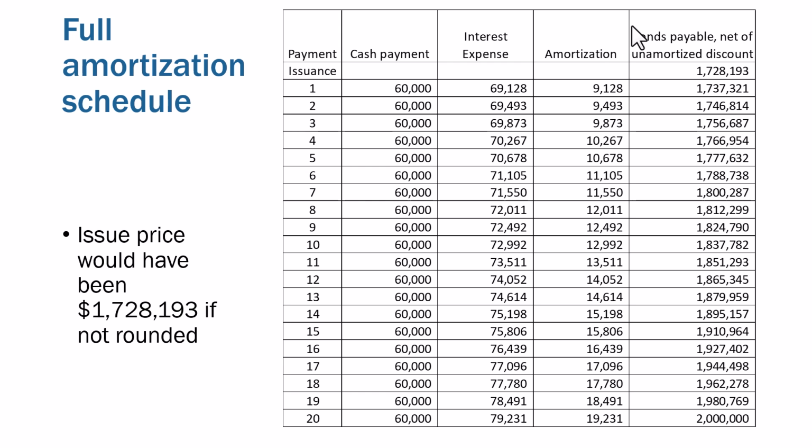Just a small note. I started with 1,728,193 because that's what the issue price would have been if we'd actually used Excel on that. So this is how the amortization schedule works. The cash payment never changed. The interest expense goes up. The amortization expense goes up, and that would then total up to be that 271 grand, and it would be gone. So the bond less the discount at the end is 2 million because the discount is gone.